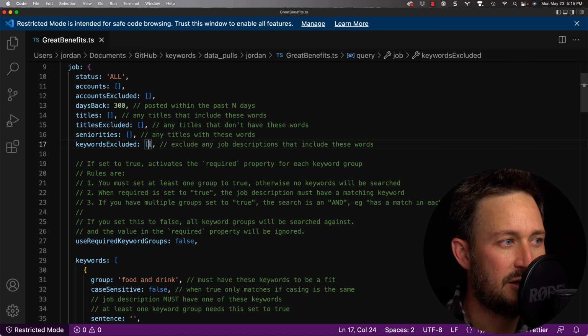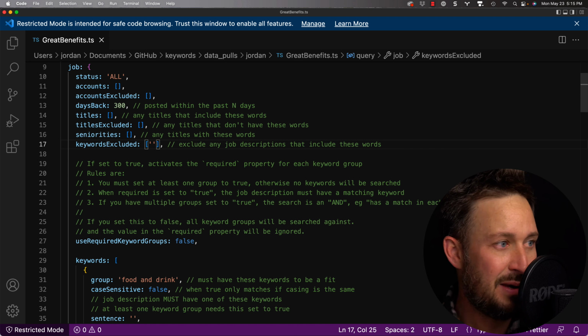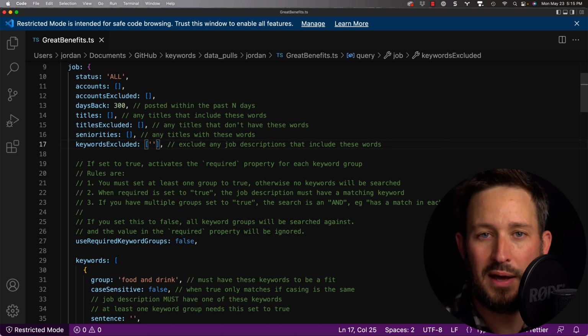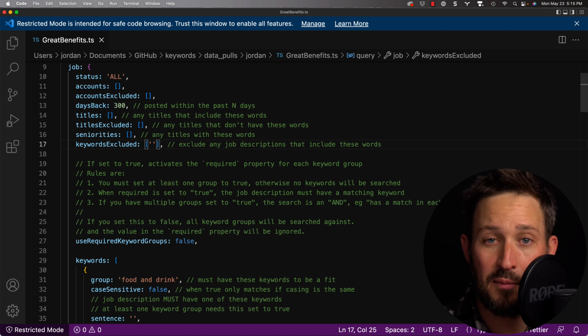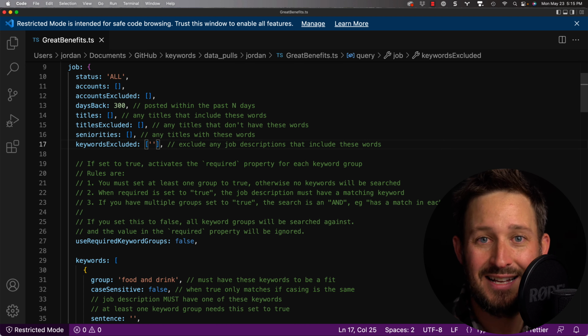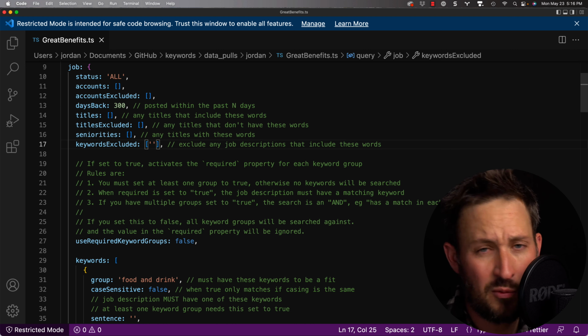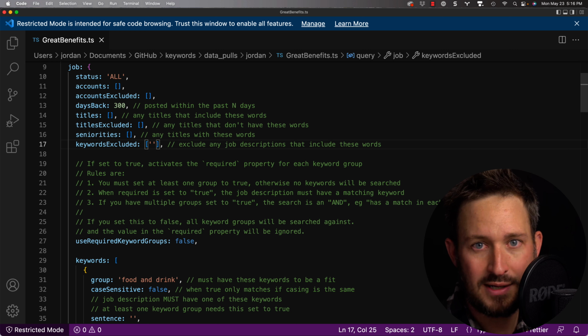We don't care about seniorities or keywords. Actually, excluded keywords might be interesting, but first let me kind of talk about what this is. Because benefits are usually described in any job description, and usually they're more described in senior level positions where they talk about benefits more, we don't really care about the job description itself, or what type of job it is.